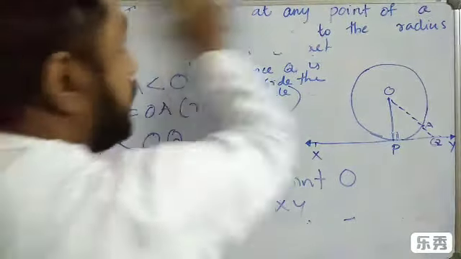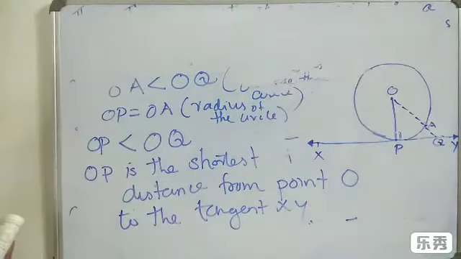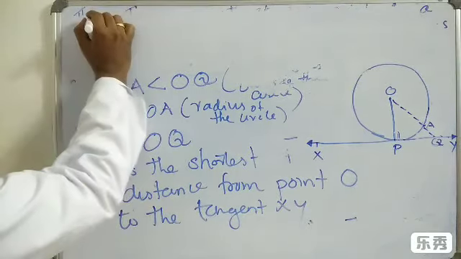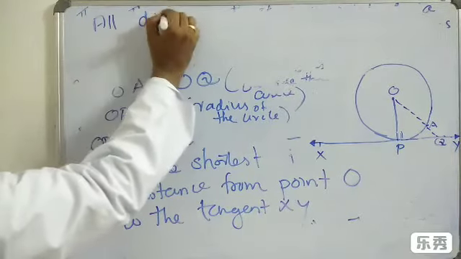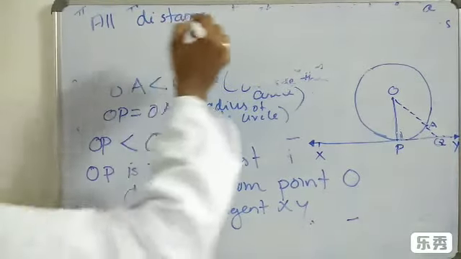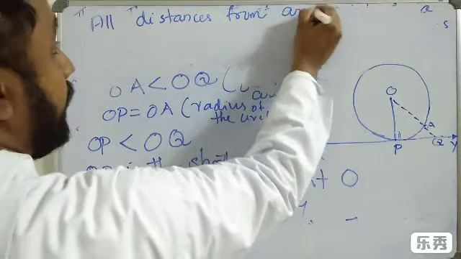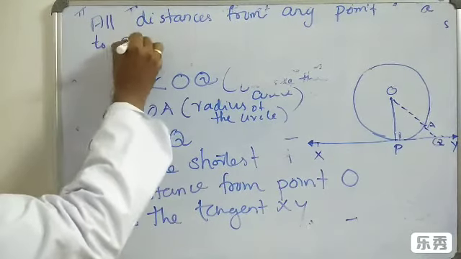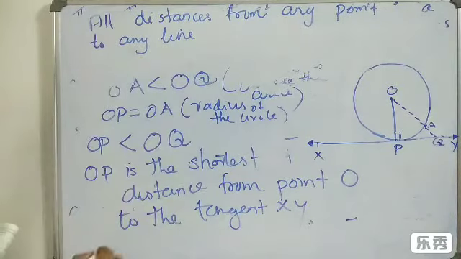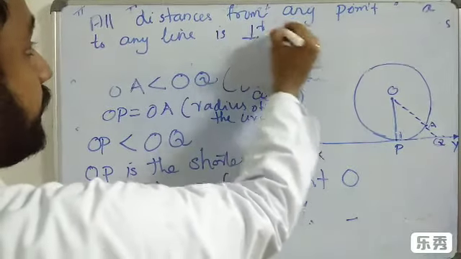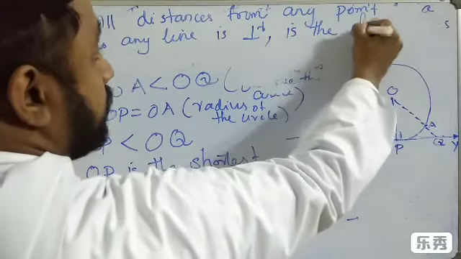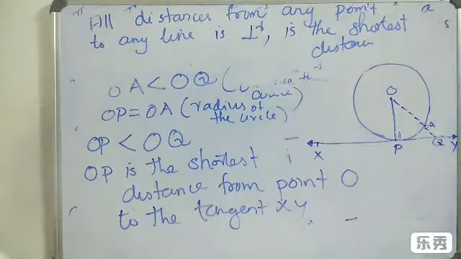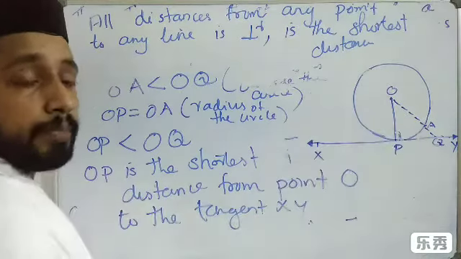So we can say that all distances from any point to any line, the perpendicular is the shortest distance.